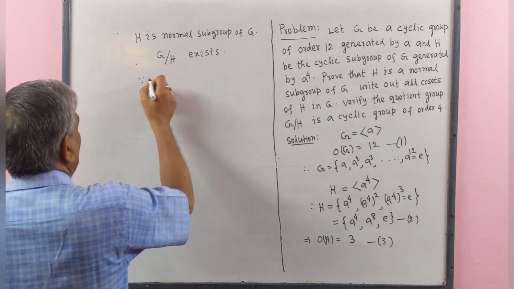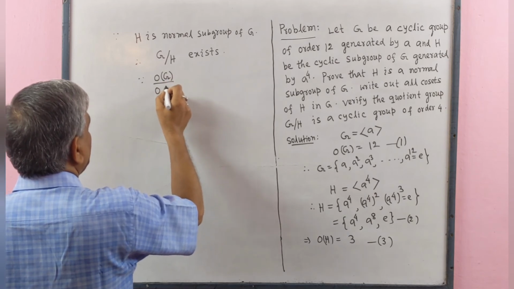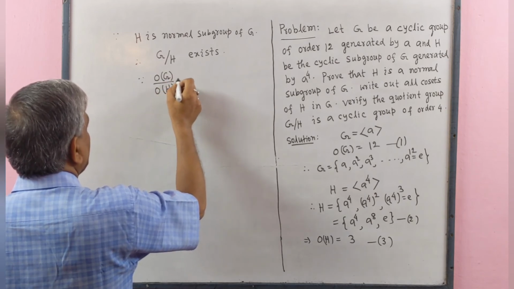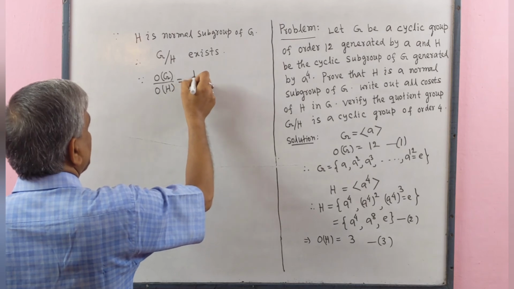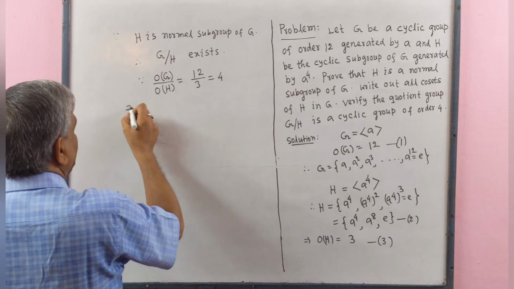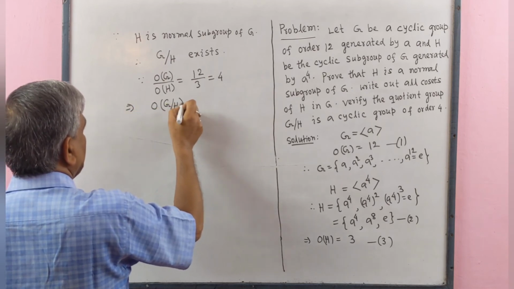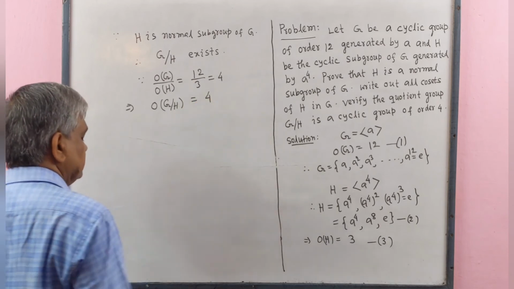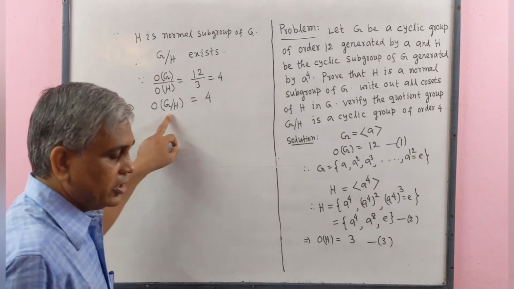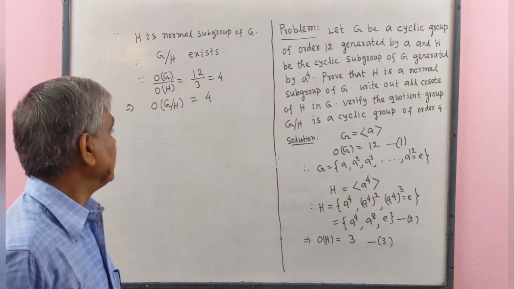Since order of G by order of H equal to 12 by 3 equal to 4 implies that order of G by H equal to 4. This means quotient group contains 4 elements.